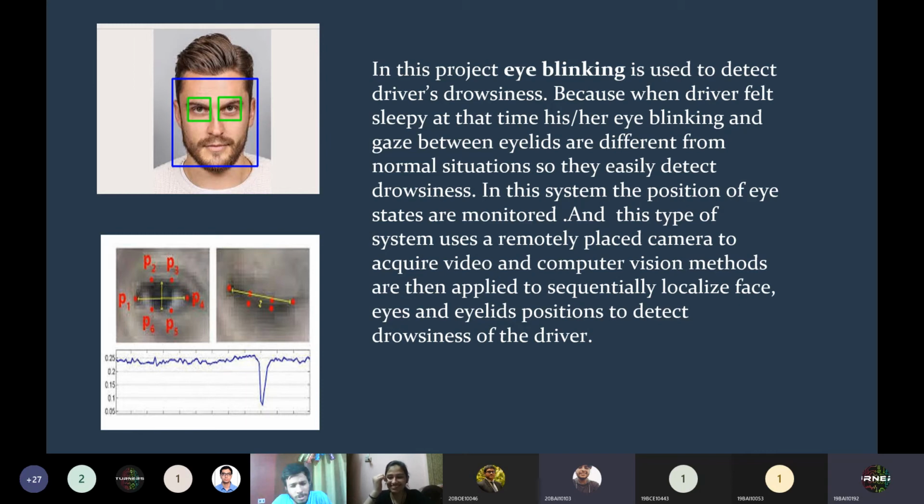Now think about your eyes. Suppose there are 6 points all around your eye. Let P1 be the point at the middle of your eyebrow and P2 be the point just below your eye. Suppose the distance between P1 and P2 is about 2 millimeter. When we close our eyes, these two points coincide, so the distance between them becomes zero, exactly zero. So we made a function that calls an alarm sound when the distance between these two points becomes zero. This is the very basic concept of eye blinking detection, inspired by this idea.